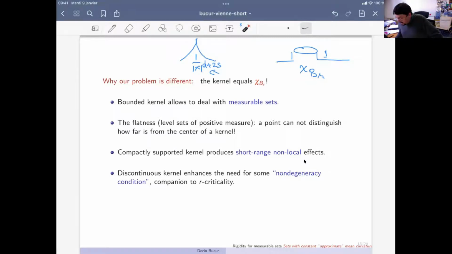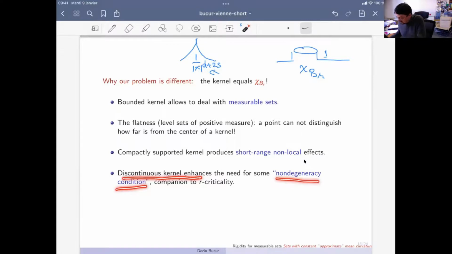Also, a new point is that our kernel has compact support. In other words, we don't really know what happens starting from some distance far away from the set omega. So it's a sort of short range non-local. It's non-local, but short range, because at some distance its effect is blocked, precisely because the support is bounded. And there is another important difference, which is the fact that our kernel is discontinuous.